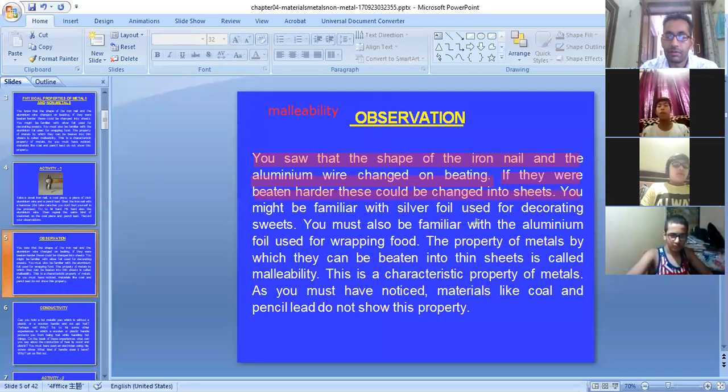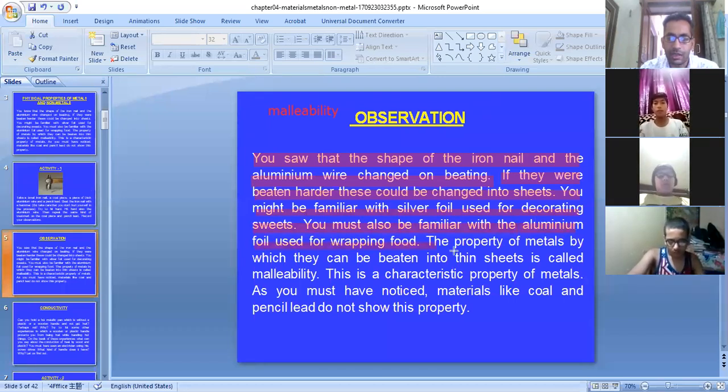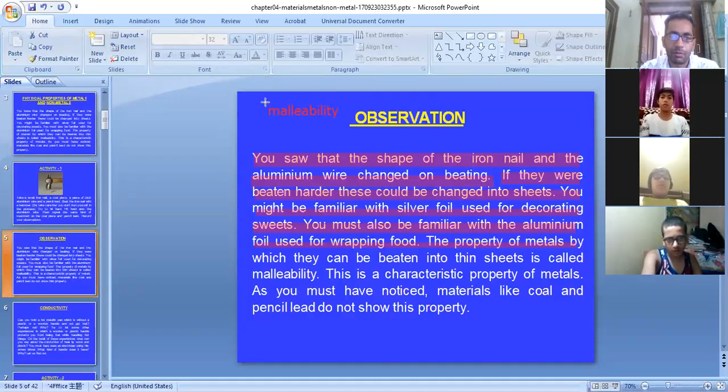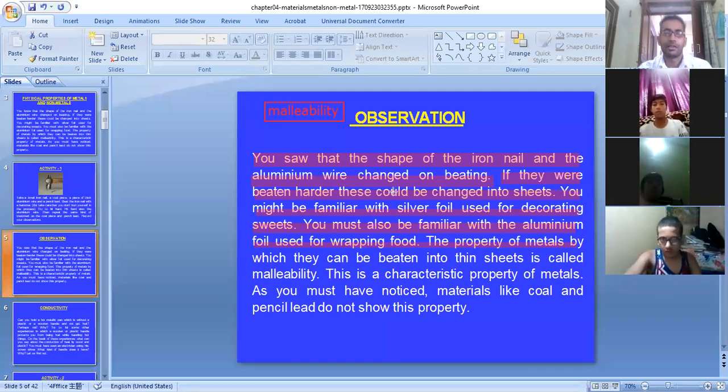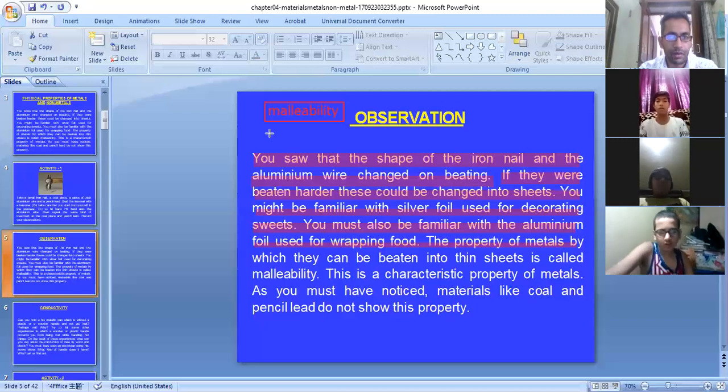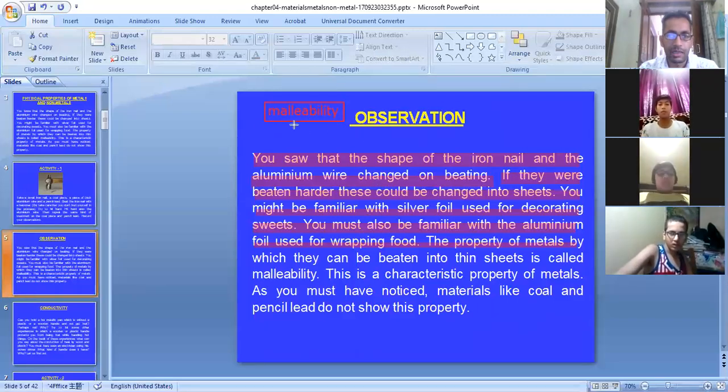You might be familiar with the silver foil used for decorating the sweets. You must also be familiar with the aluminium foil that is used for wrapping the foods. And the property of the metal by which they can be beaten into thin sheets is called malleability. This is a physical property of metals, and we did not find this in coal or pencil lead. So this is the first physical property by which you can distinguish metals from non-metals. And this property is called malleability. I hope this malleability is clear to you.